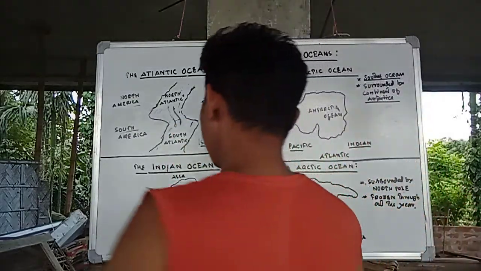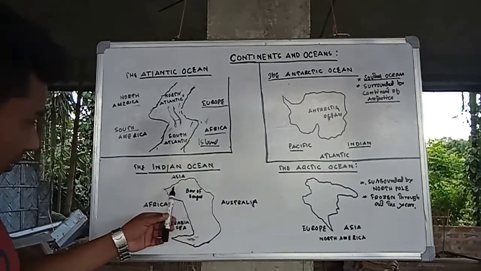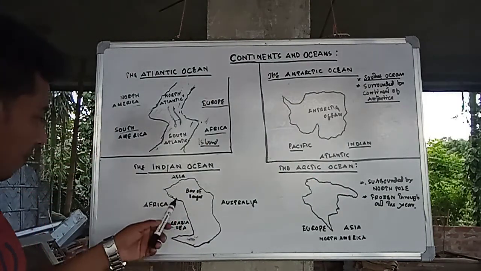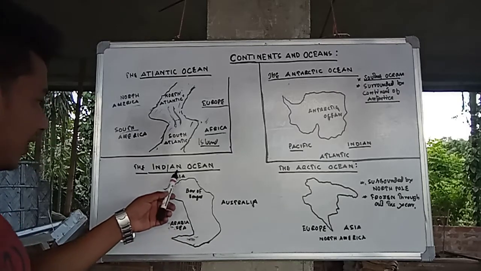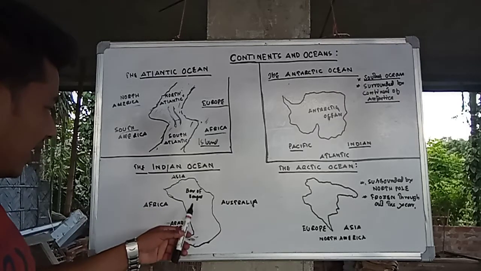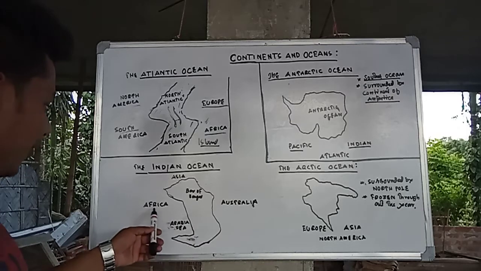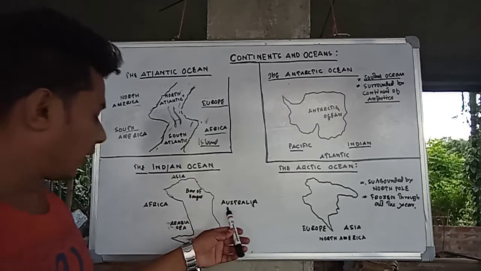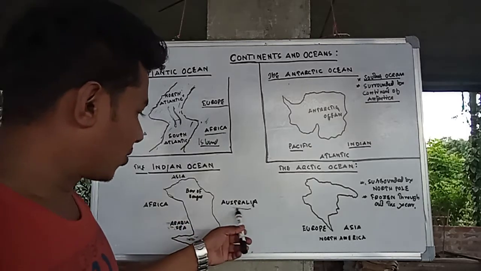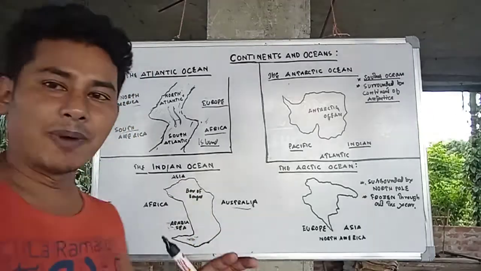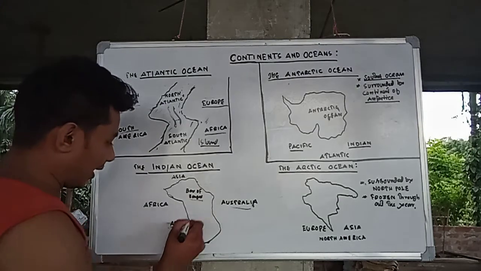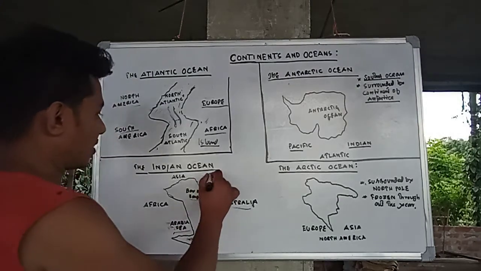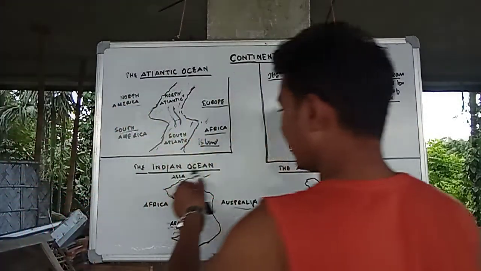Come to the Indian Ocean. This is the map of the Indian Ocean, which is bounded by Asia on the north side. On the west side there is Africa, and on the east side we get Australia. The two important parts of the Indian Ocean are the Bay of Bengal and the Arabian Sea. This is about the Indian Ocean.